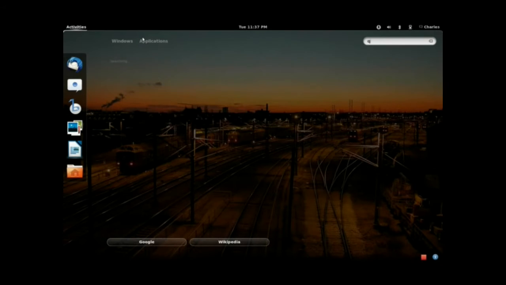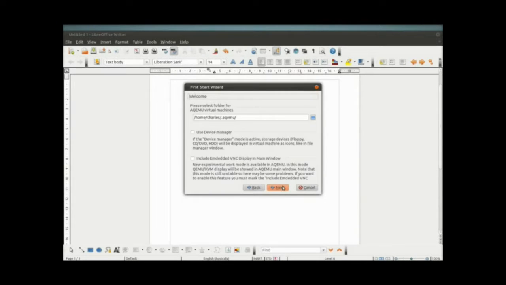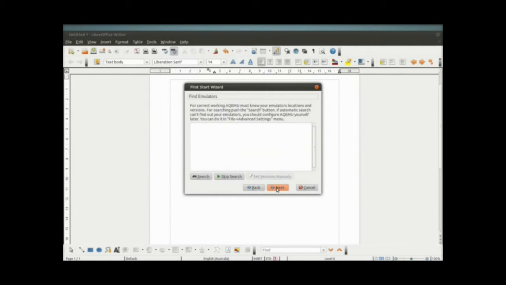Now running aqemu is just a matter of opening a command, and the first thing to do is go through this first type wizard, of course, and just follow it through. I'm going to put in use device manager, and I might try the VNC option, but it's not recommended. And the next thing to do is find the emulators you can use.